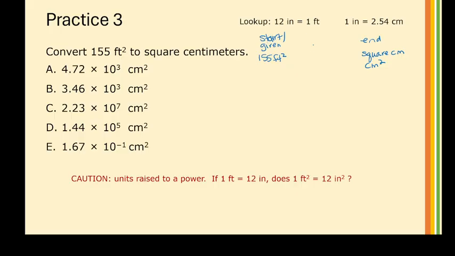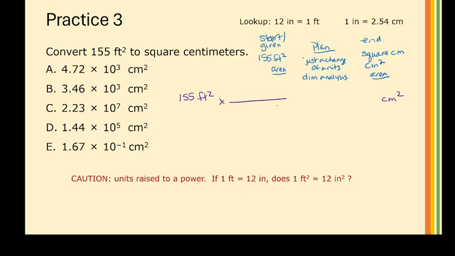So this looks like my plan is that these are both area, right? Units squared is area. This is also area. So it's just a change of units. And if it's just a change of units, or if I'm given relational information, I'm thinking dimensional analysis. This is just a proportionality. Okay, so when I do dimensional analysis, again, I start with my starting information, 155 feet squared, and I need to get to centimeters squared.